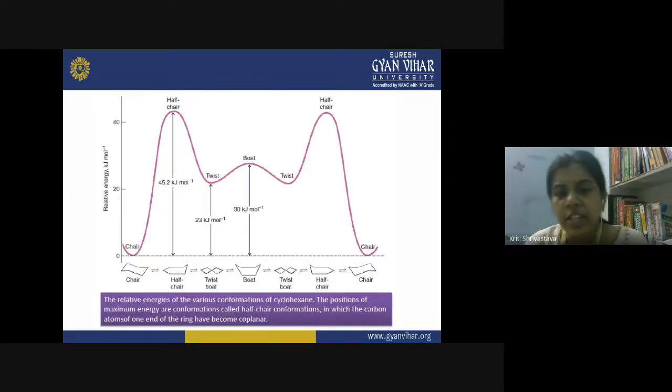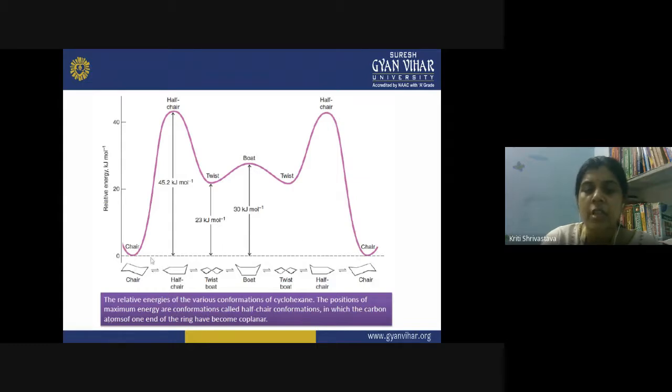This is the potential energy diagram where you can see the relative energies of the various conformations of cyclohexane. The positions of maximum energy are conformations called half chair conformations, in which the carbon atoms of one end of the ring have become coplanar. In this diagram, you can see the relative energy and the different conformations. You see the chair conformation having the least energy. This is the structure, and the chair conformation is converting itself into another chair conformation.